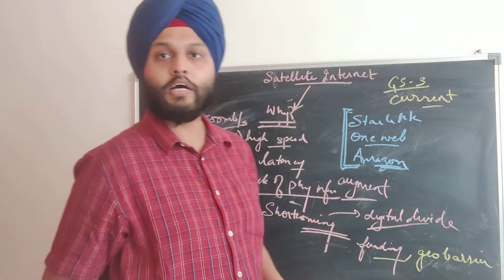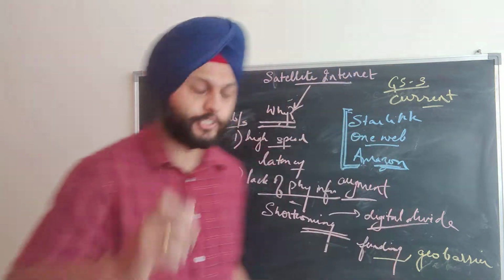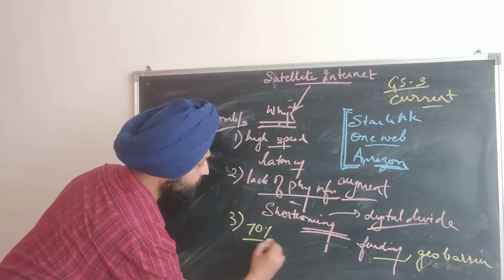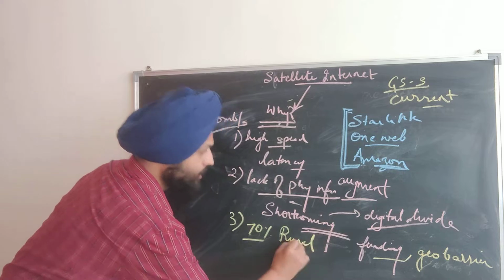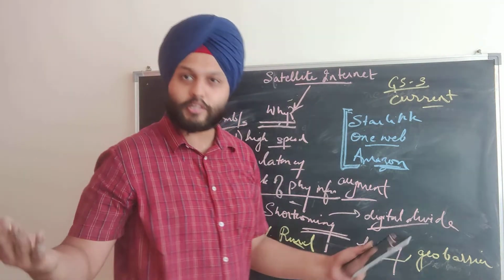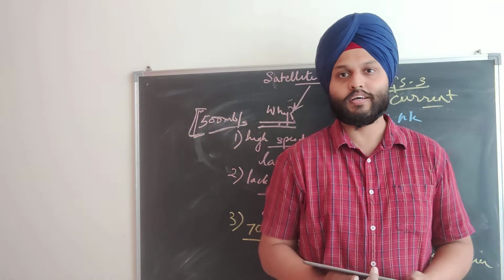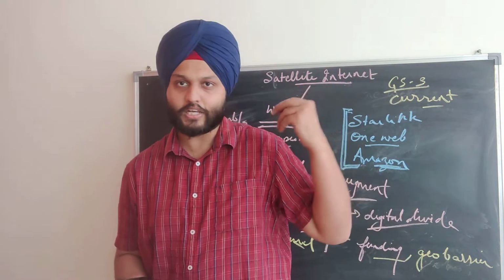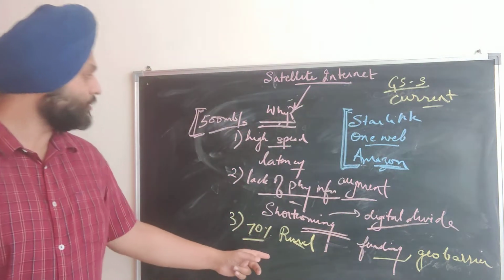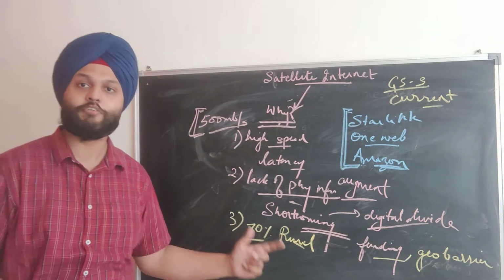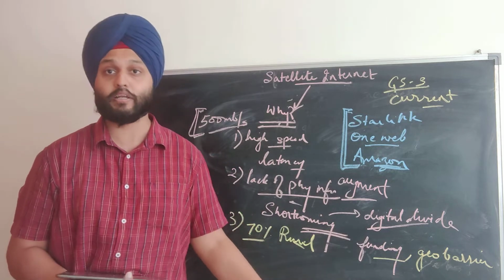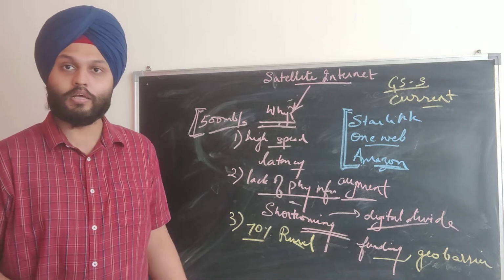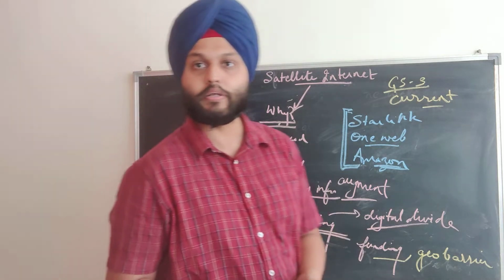You can also add a social dimension to this. You can mention that 70% of India is rural, where this infrastructure, services, etc. are not available. I mean, when you travel on your highways, you can see the internet dropping, the telecom connection dropping. So this is very, very important. The future of 70% of India's population is dependent, and therefore we need to do something about this. And satellite internet can help it.